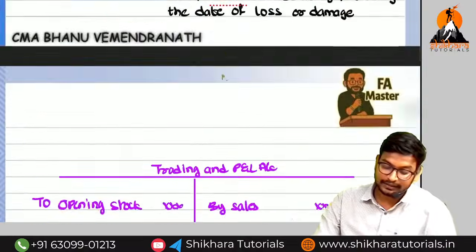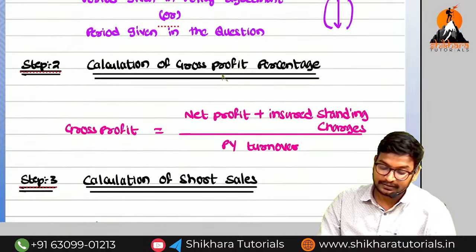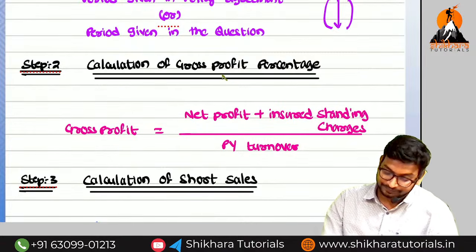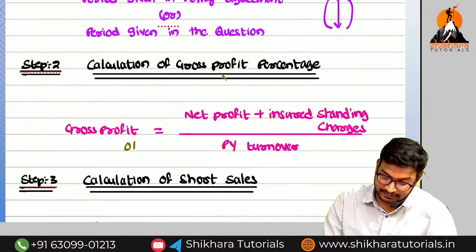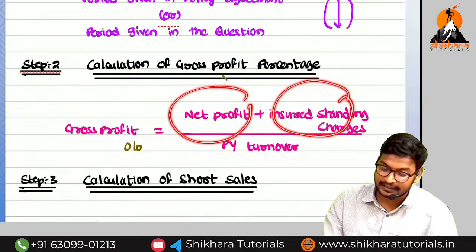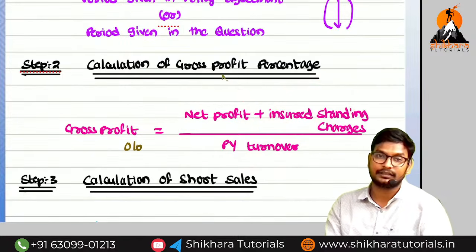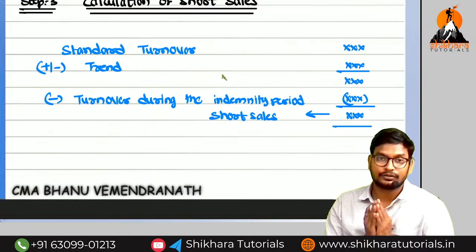So gross profit percentage, here not the gross profit amount, we need to make it as a percentage. So gross profit percentage is equal to net profit plus insured standing charges divided by previous year turnover. And next calculate the short sales. Sir, what is the meaning of short sales, sir?